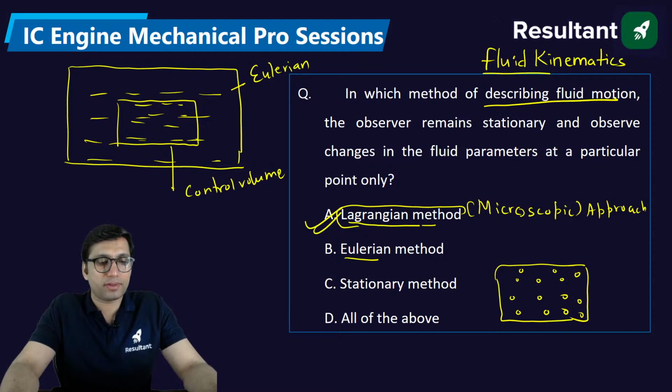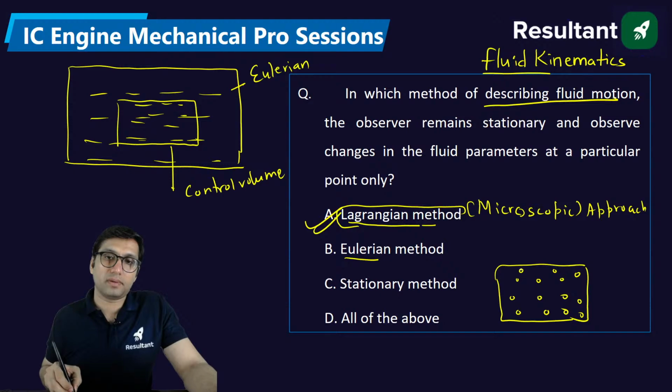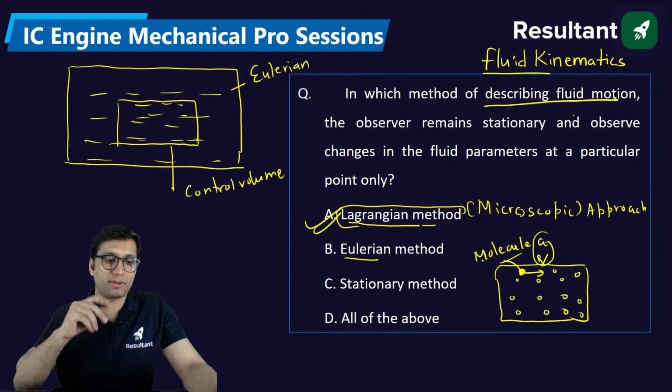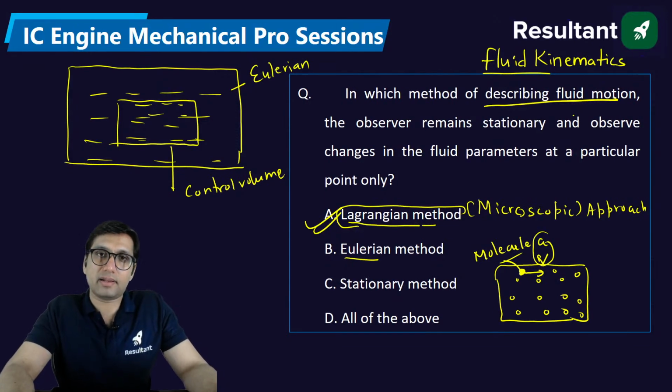At this particular point, whatever molecule is there, that molecule's velocity, acceleration and other parameters are determined. So that is basically the Lagrangian concept.